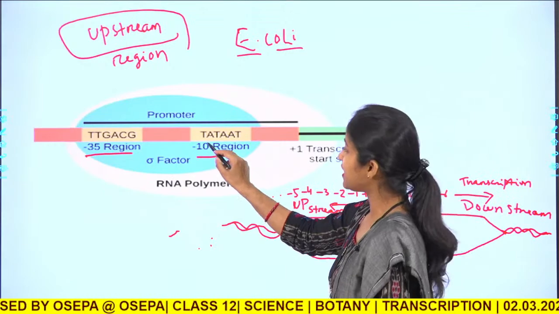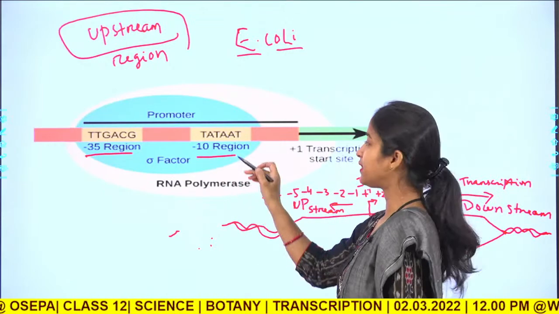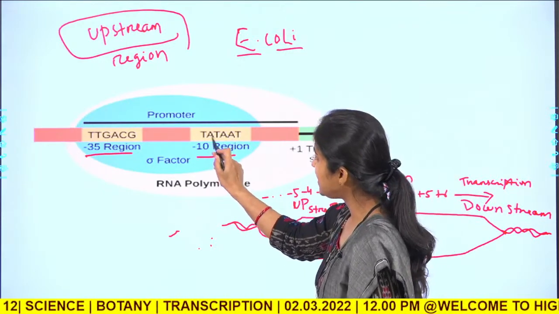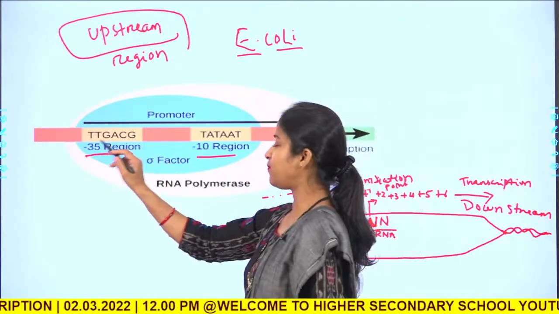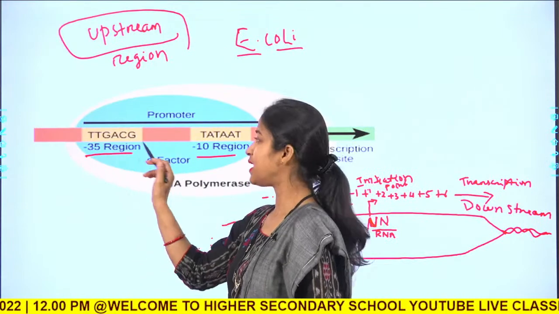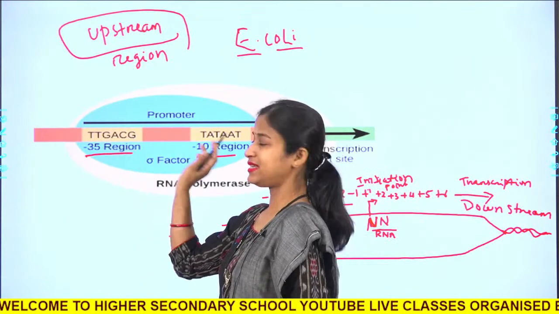Here the sequence, called the TATA box, has a TATAAT sequence, and the -35 region also has a conserved sequence like TTGACG.